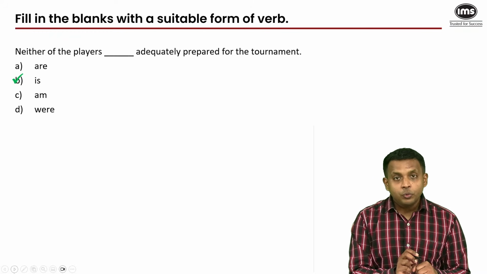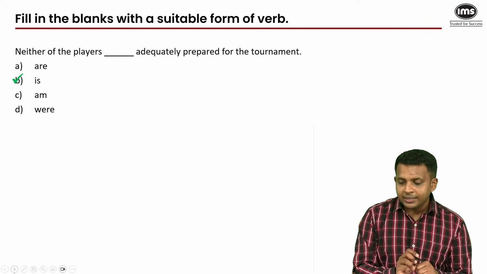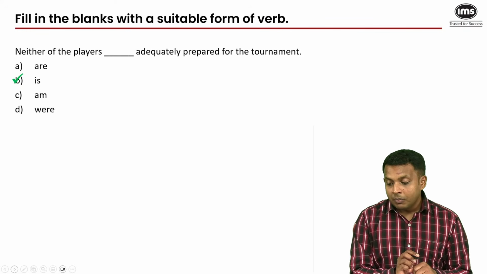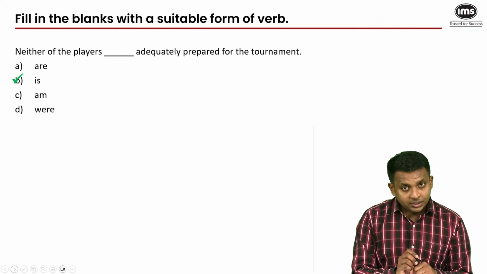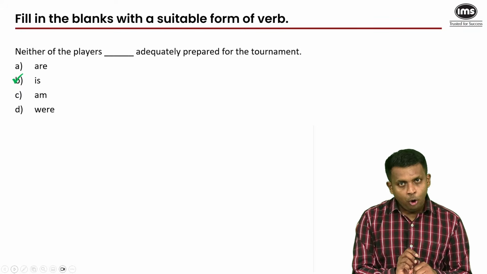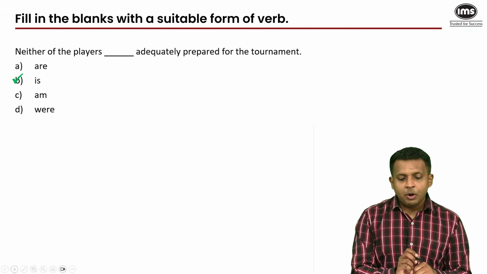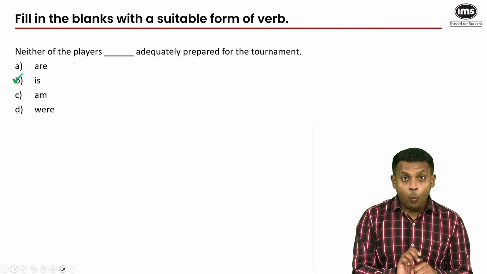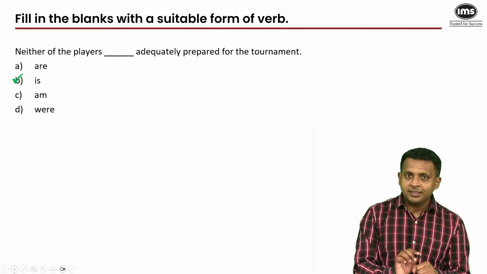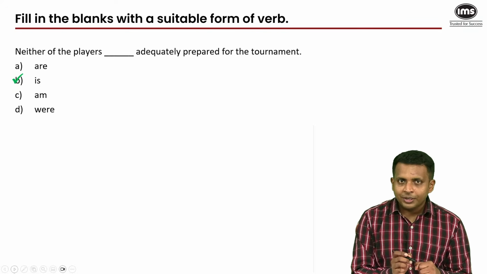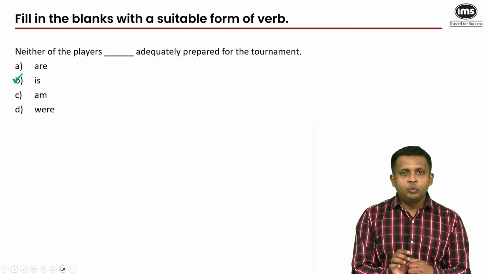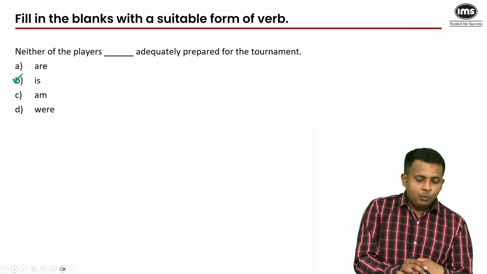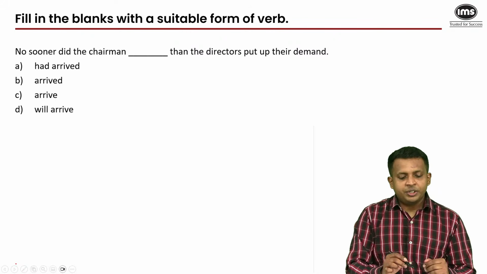Most of you got this question right, got the answer right. But yes, I can see that a couple of you have fallen in that trap. Now remember this, always look before the of. You're not talking about two players, you're talking about one of them at a time when you use either, neither, each, every, the distributive pronouns. Remember this rule very clearly. All right, moving on to the next question type.